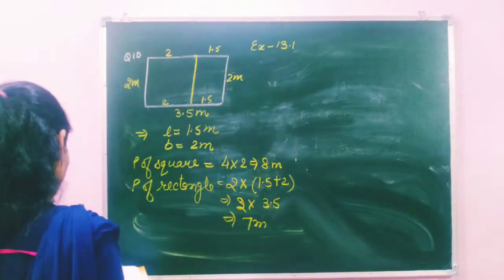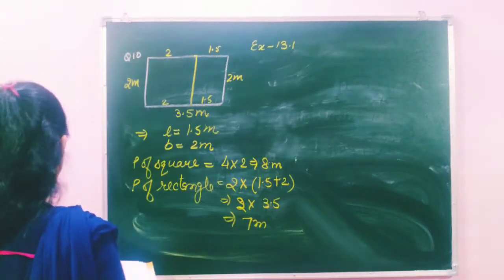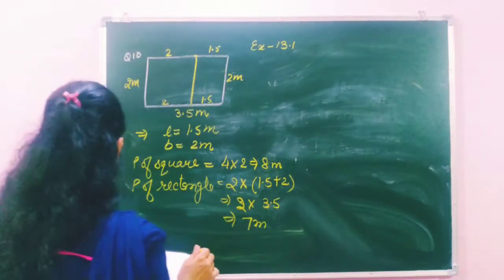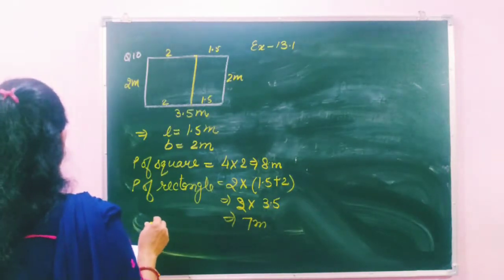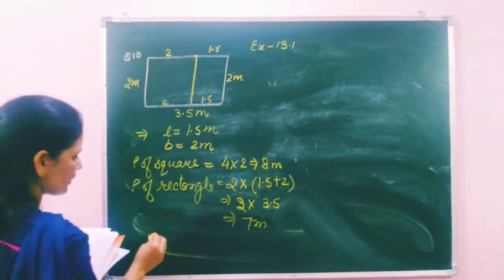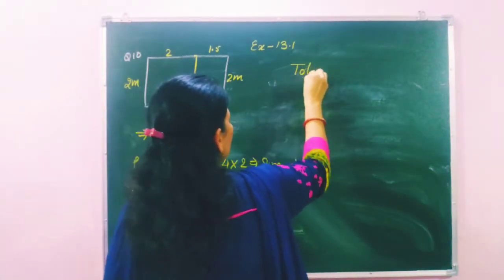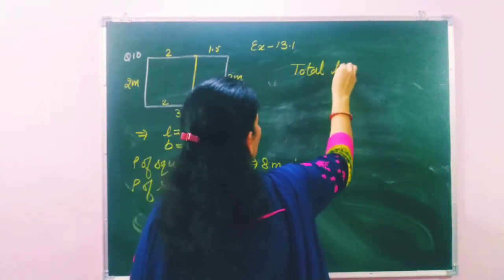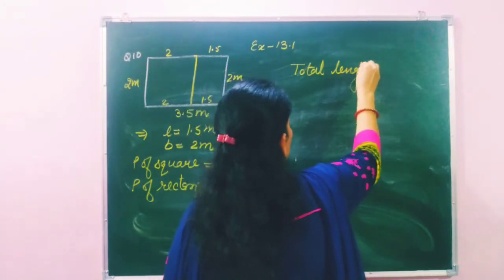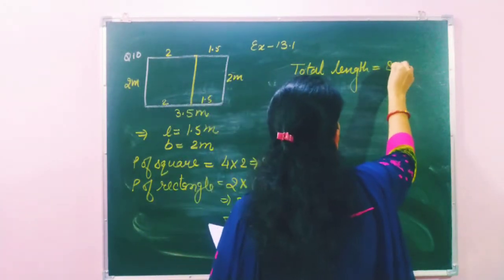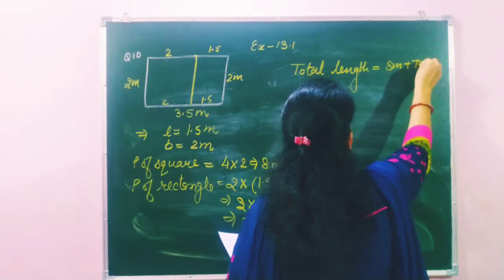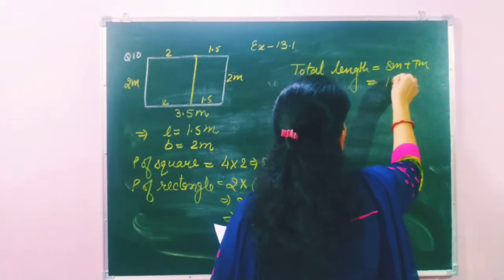Wait. Where is the question? Here. Okay, now students, first I'm going to write here the total perimeter, total length we can say. That is 8 meter plus 7 meter, that means 15 meter.